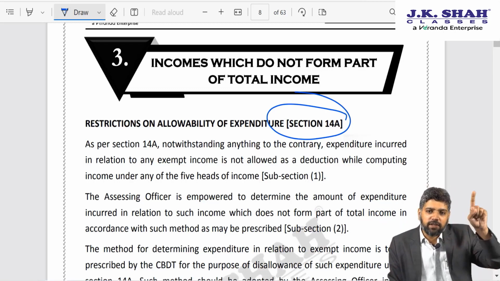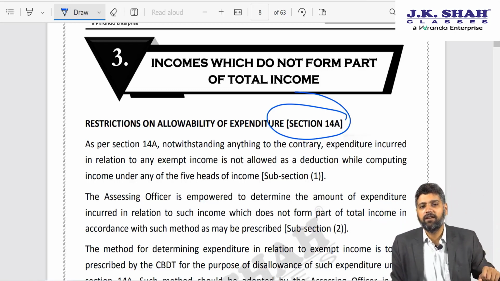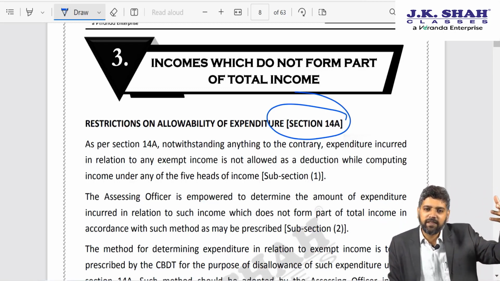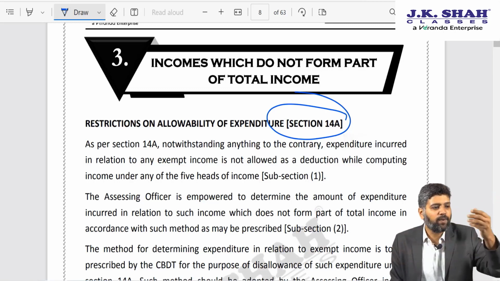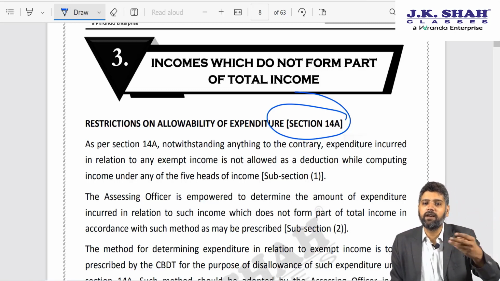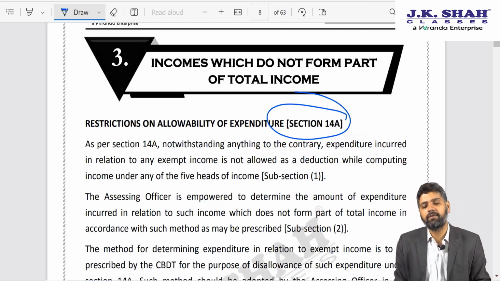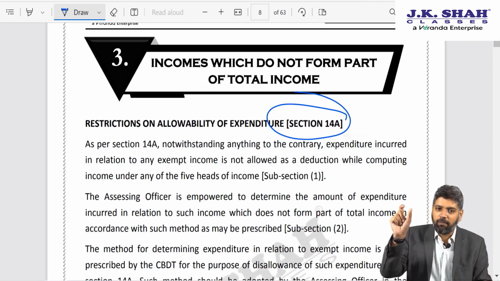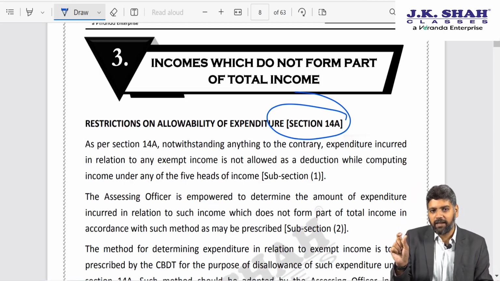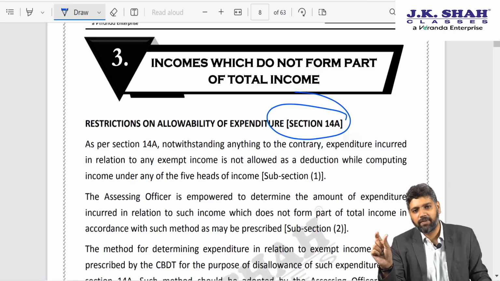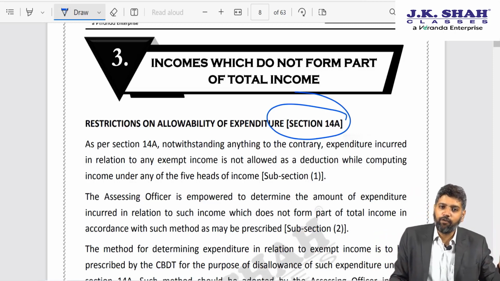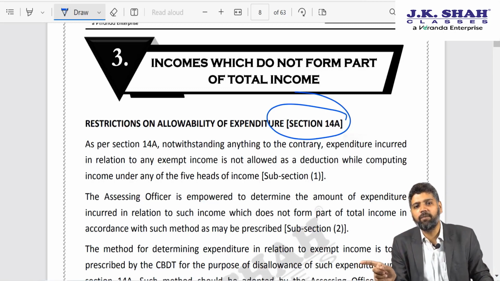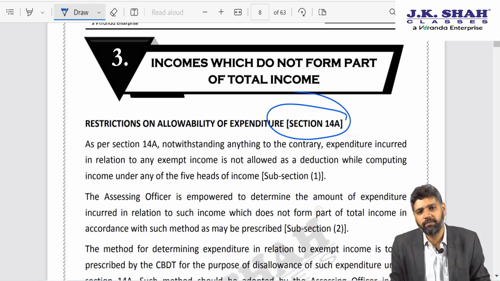The expenditure which is debited in his P&L consists of expenses which are incurred for earning taxable income as well as expenditure incurred for earning exempt income. So the question arises, if the income which is exempt is not getting taxed, then the corresponding expenses which are incurred for earning that exempt income should also not be allowed as deduction.